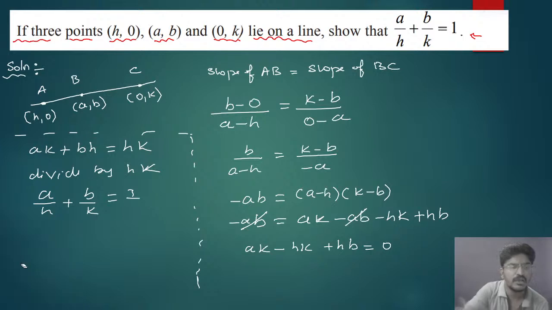A little change here. Correct: ak minus hk plus hb. Clear? So if I solve this, take hk on the LHS, that will be plus hk. Divide hk on both sides. Here, k will get cancelled, so it is a by h. Dividing by hk, h will get cancelled, so it is b by k. Dividing hk by hk, it will be 1. So a by h plus b by k equal to 1 will be the answer.